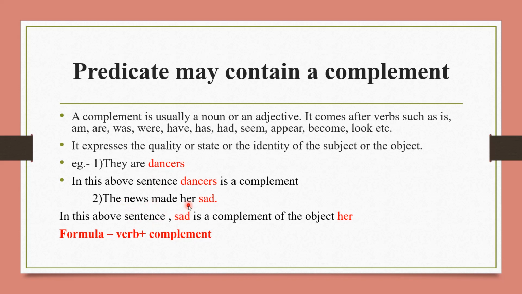The news made her sad. So in this above sentence, it's a complement of the object. Who is sad here? Her. Means that girl we can say. And what made her sad? The news. So the subject is the news and object is her. And sad is a complement here. So what is the formula for predicate which contains complement? Verb plus complement.